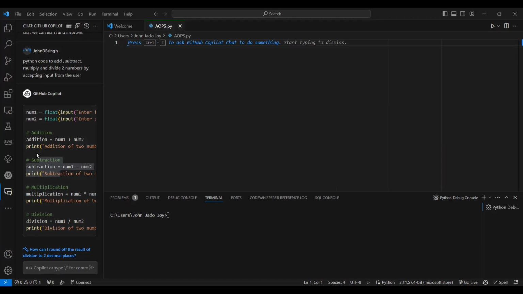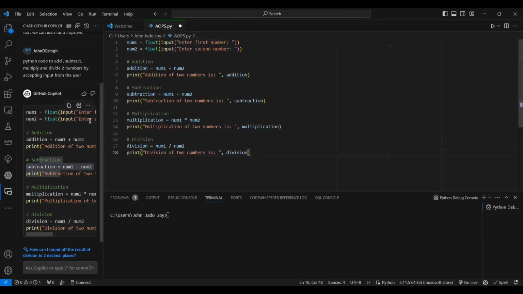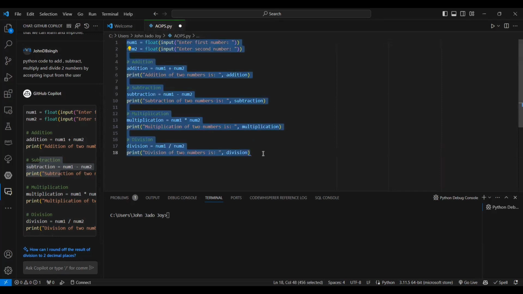Now let's go back to our code. So now see, this is the panel. This is my file name, AOPS, arithmetic operation, AOPS.py I have given. Now you can see there is a small icon, insert at cursor, right? If I press this, the code will come over here. Now it's available here, addition, subtraction, everything. Now you can see the code very clearly. So num1 is here, float, enter the second number. This is the addition operation, this is the subtraction operation, multiplication, division.